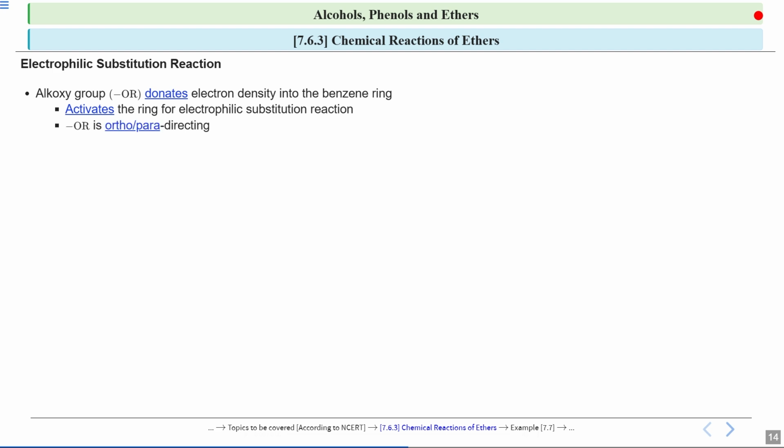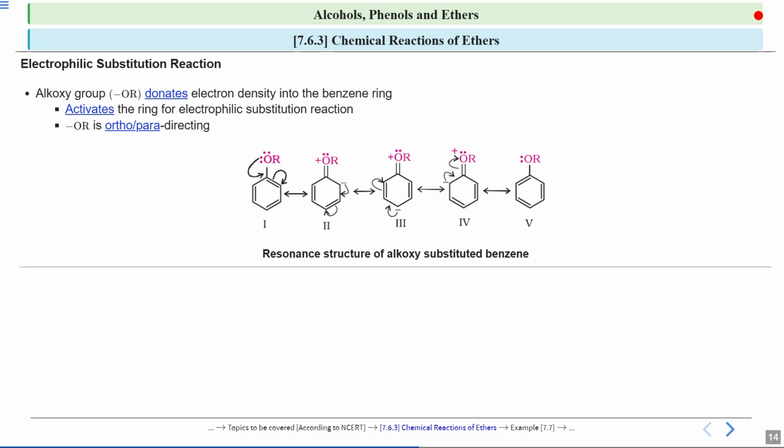Now this OR group, the alkoxy group, is an ortho and para directing group. This means that during substitution reactions, the new groups are more likely to attach at the ortho and para positions. Okay. Now, these are the resonating structures of alkoxy-substituted benzene. On this benzene, you have this OR group and this oxygen has electron density. The electron density on this oxygen is not localized. It is delocalized because it is taking part in resonance.